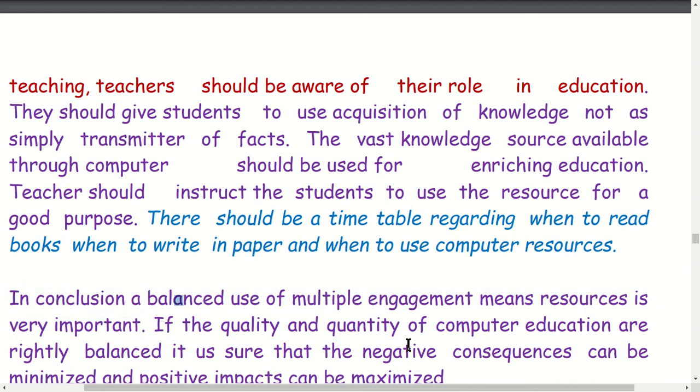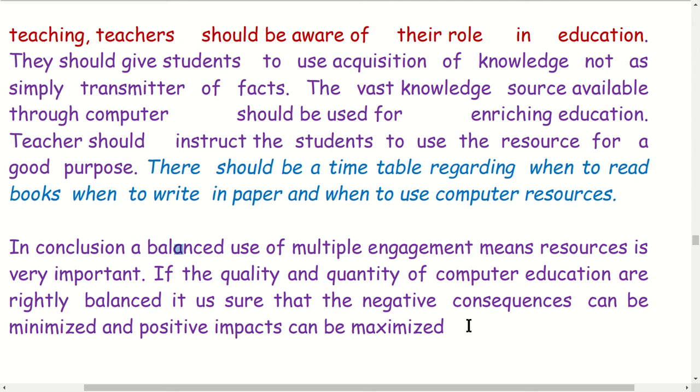If the quality as well as the quantity of the computer education are rightly balanced, it is sure that negative consequences can be minimized and positive impacts can be explained.